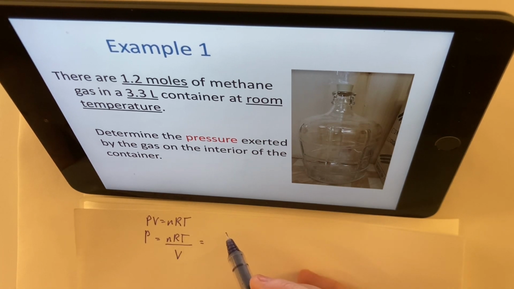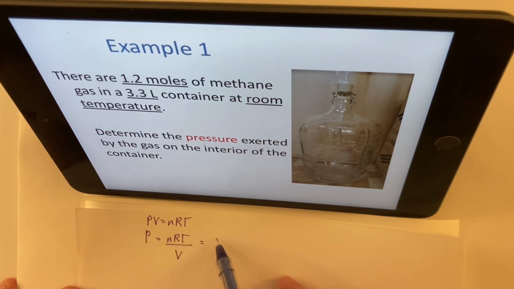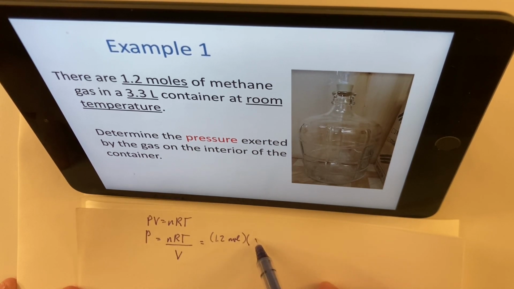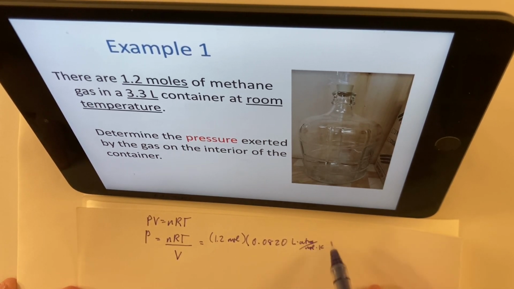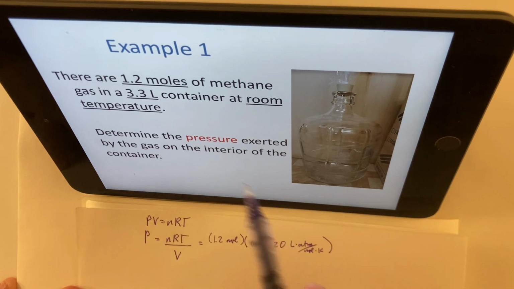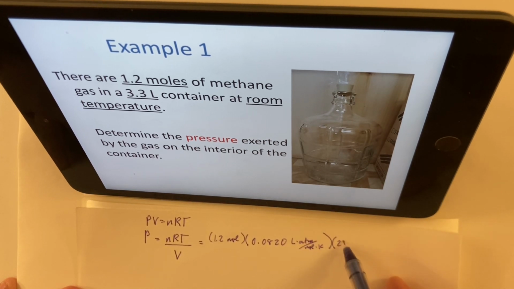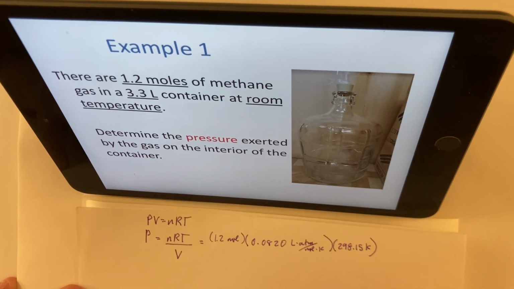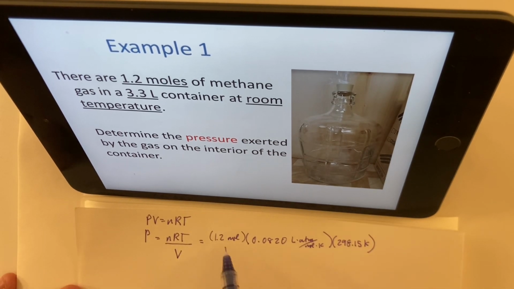So all we've got to do is plug in our numbers. The moles is 1.2 mole. The R value, 0.0820 liter atmospheres per mole Kelvin. And then room temperature, that's SATP, that's 298.15 Kelvin. Always put it in Kelvin. Your answer will be wrong if you put it in degrees Celsius. And then the volume, 3.3 liters.